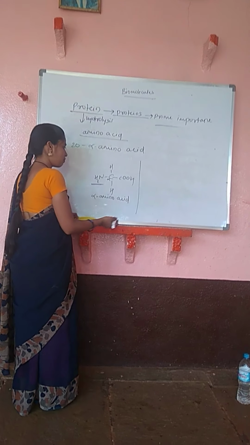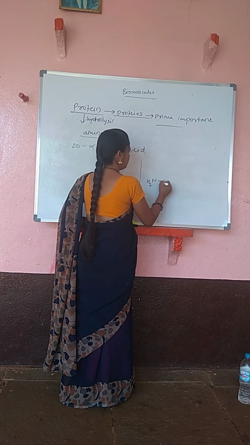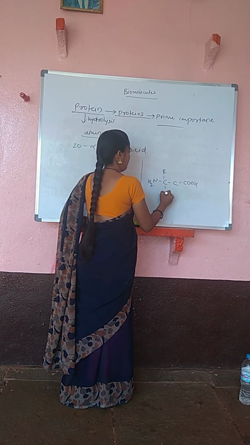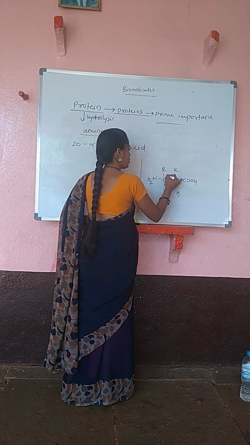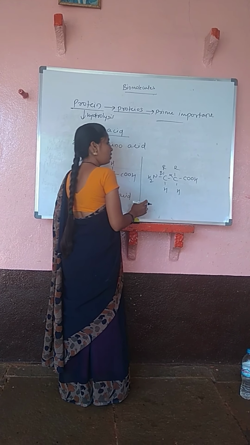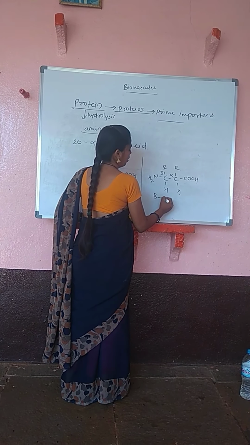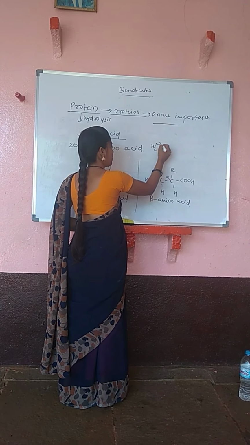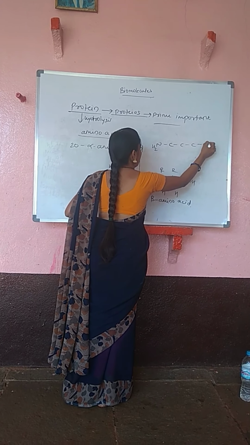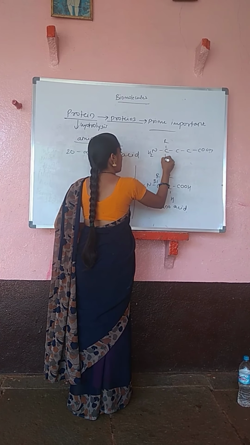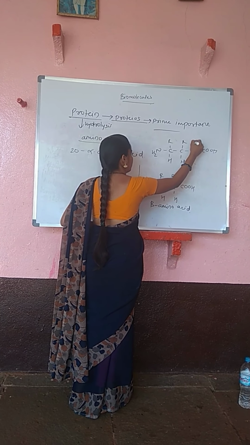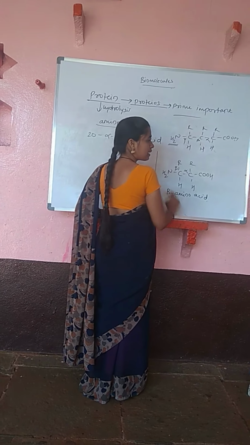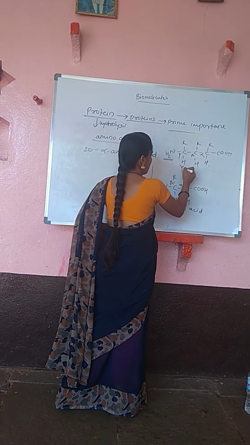Come to the next one. Another example. Now this amino group is attached to the beta carbon atom. See, this is your alpha carbon atom, this is your beta carbon atom. So it will be the beta amino acid. In the same manner, if your amine group is attached to the gamma carbon atom, it will be a gamma amino acid. This is alpha, beta and this is gamma. So your amine group is attached to the gamma carbon atom. It means it is a gamma amino acid.